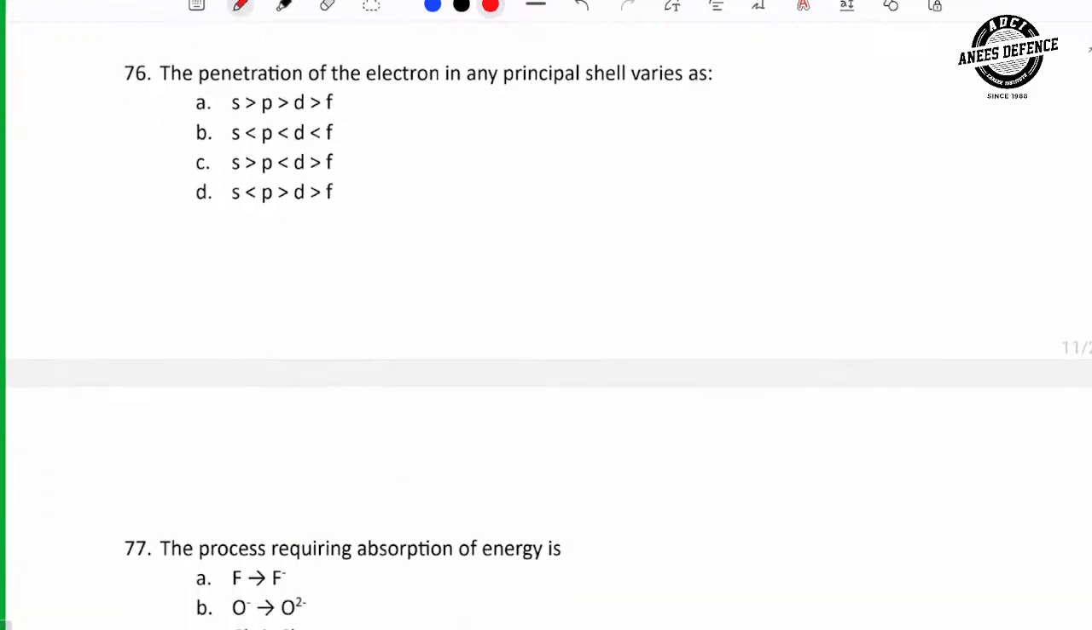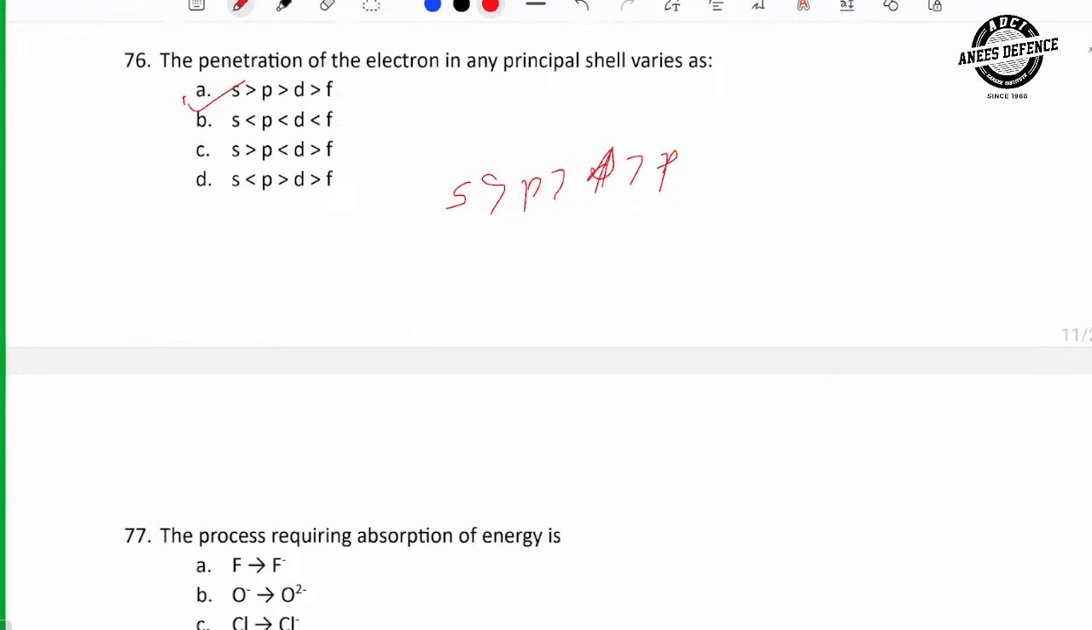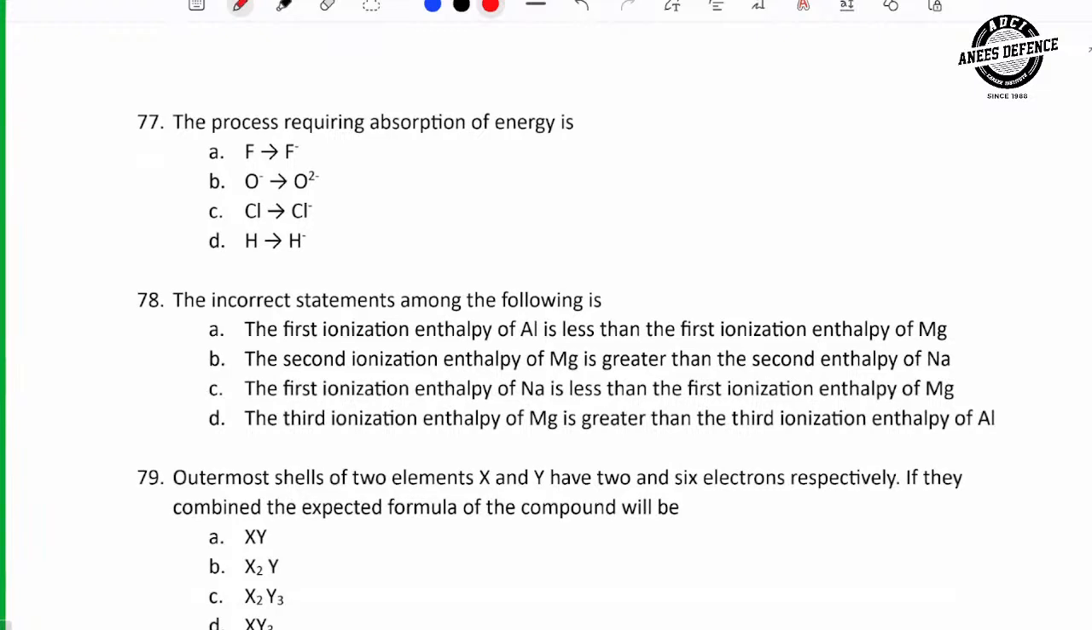Next, the penetration of electron in any principal shell varies as. So it depends on the size. So its order is SPDF. Its order is what? SPDF. Option A is correct. Next, now you can do this.